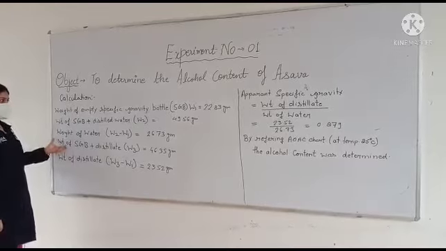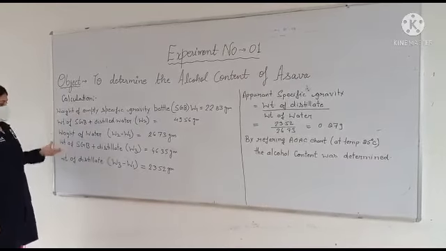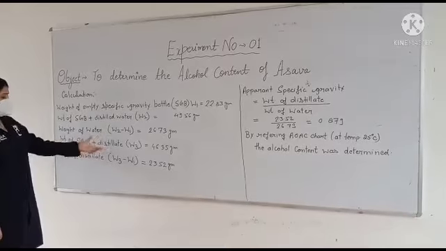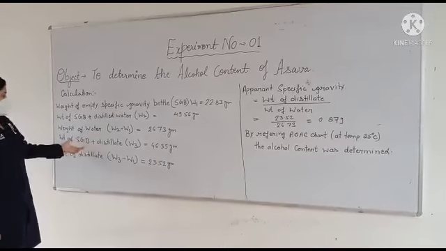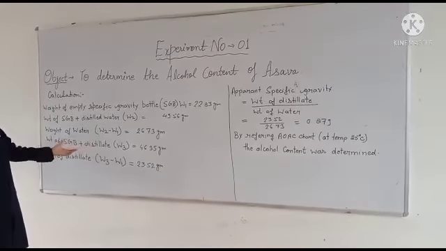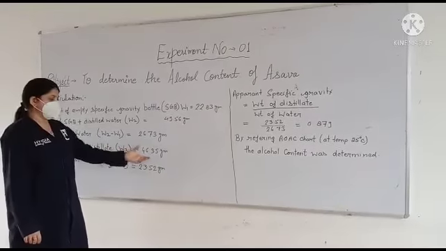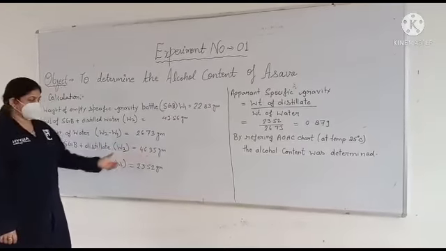Next we follow the same procedure and calculate the weight of the distillate. First we take the weight of the empty specific gravity bottle, and we add the distillate in it, and we calculate the weight of the specific gravity bottle plus distillate, that is W3, and it will be 46.35 gram.